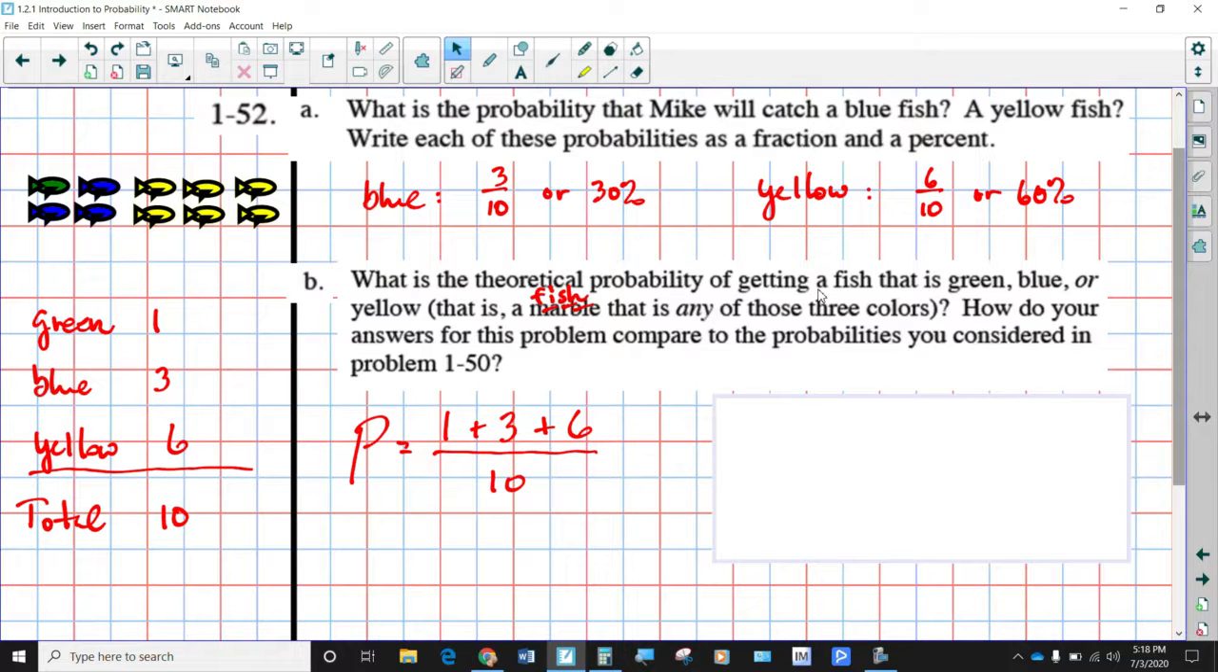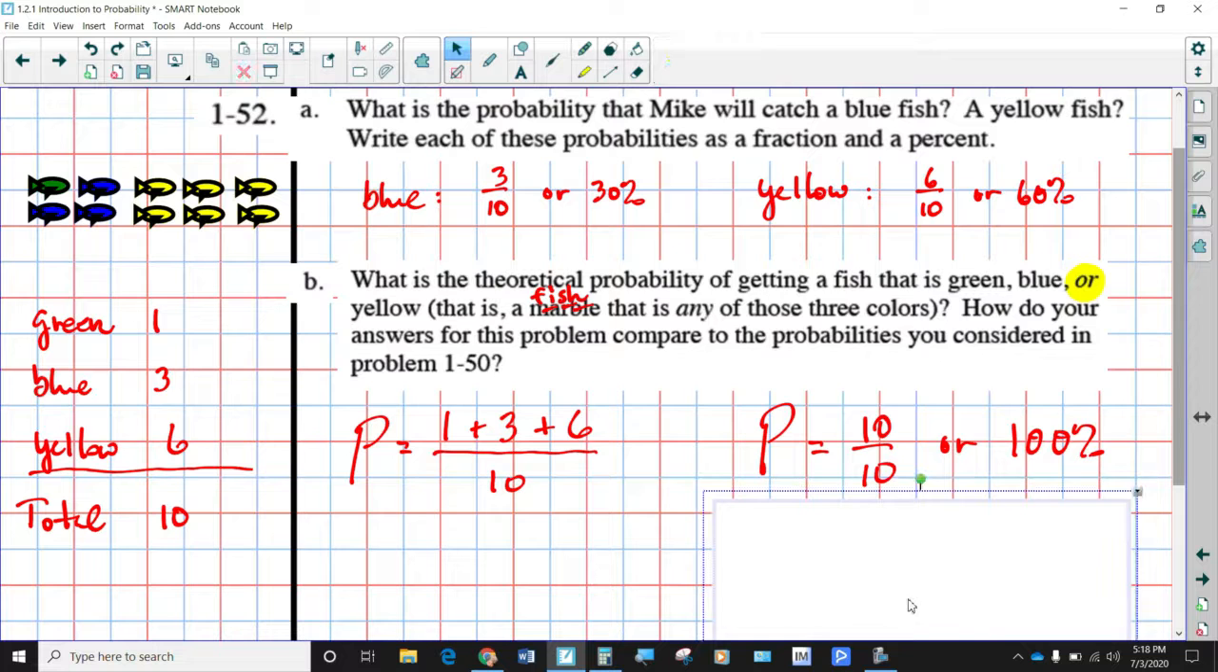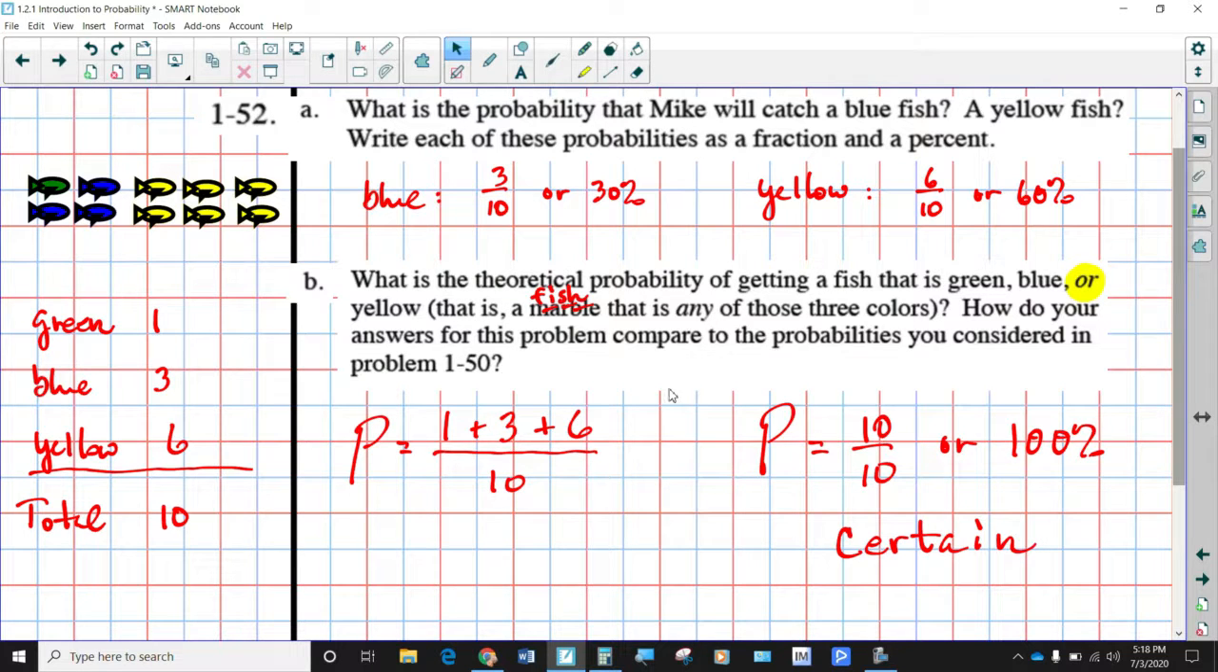So you add your desired outcomes together. You add the probabilities together anytime we are finding the compound probabilities that involve the word or. Later in the year, we'll talk about what you're supposed to do when you have probabilities where you have to get this and that. So the word or versus the word and implies doing a different type of operation, and we'll talk about that thoroughly when we get to that point. So you got 1, 3, and 6 make a total of 10 out of 10, which is 100% chance, which means it would be certain that you would get one of those 3 colored fish, because that's all that's in the tank.